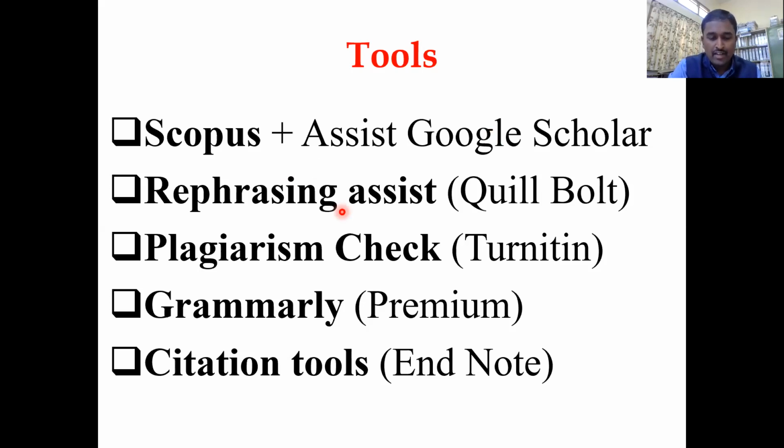Let us say you begin writing the review today, and maybe you are on the third or fourth page. In the first 2-3 hours it goes very fast and happily. But after 3-4 hours, your brain gets saturated from rereading the sentences, and you get stuck at some point. You'll feel frustrated: what nonsense is this, how do I proceed further? At that time, this rephrasing assistance will tell you how you can make it. You just paste a sentence here, and it will show you how many ways you can rewrite the sentence.